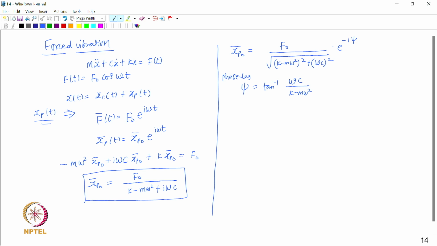We can also further divide the numerator and denominator by k, and make use of the properties that omega n is equal to under root k by m and zeta is equal to c upon cc.